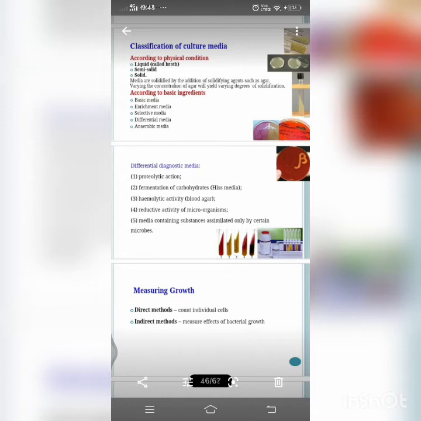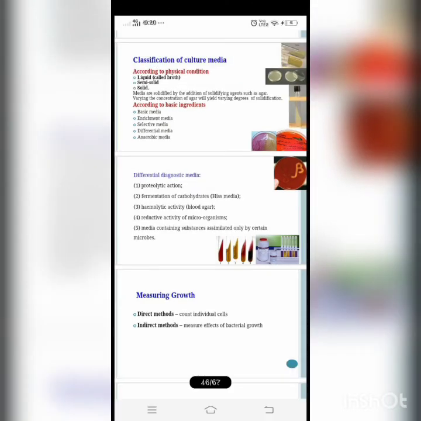And next, coming to the selective media. Here you can see the selective media is a solid media which is added with inhibitory substances which inhibit the growth of a large number of organisms and selectively permit the required organisms in number. As the name says, selective media, only selective organisms are grown in the media. So it selectively facilitates the isolation of particular organisms, used to isolate specific organisms from the mixed flora.